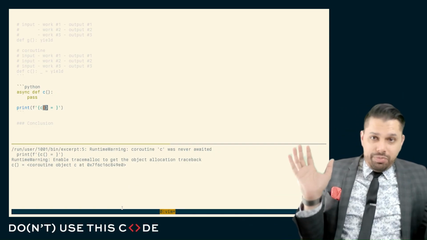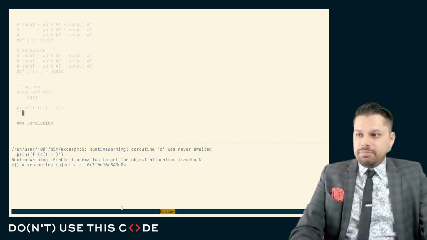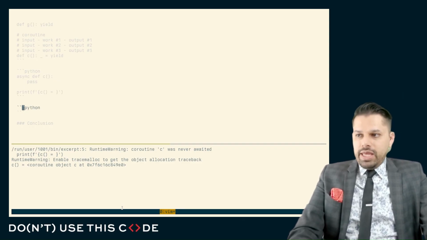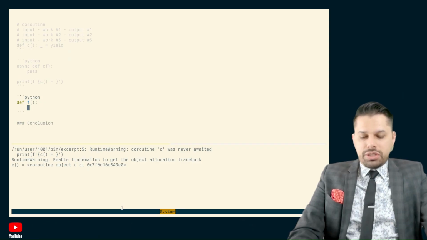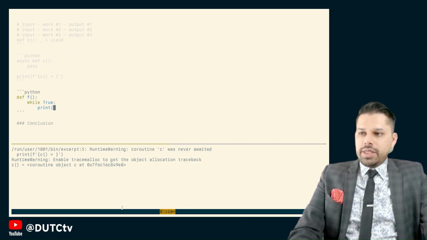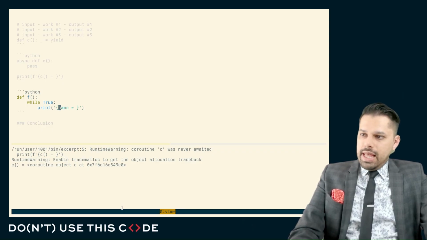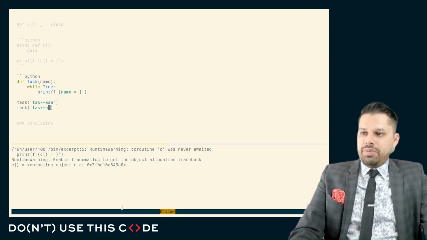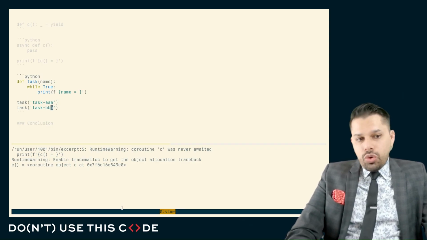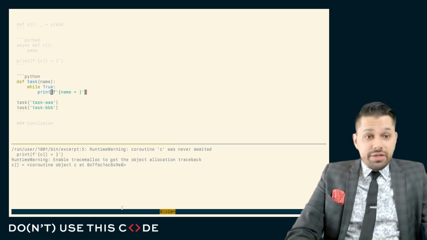The names are all over the place, but this is why it is the way that it is. In general, if we had some process that could be broken down into parts, for example, an infinite loop that just prints out the name of some task that we're running. And we give this thing a name, and we'll call this a task. And we say, here's task AAA, and here's task BBB. This code will never run, because this loop is infinite.